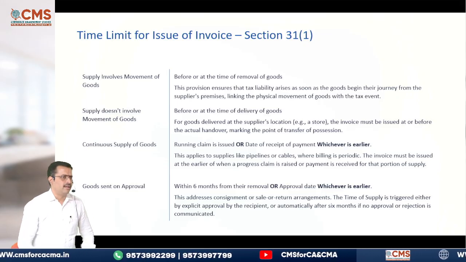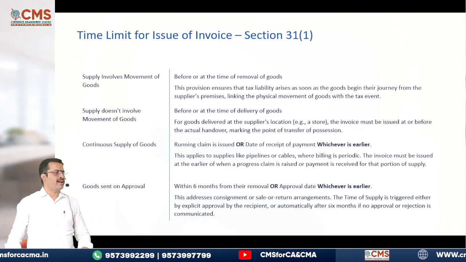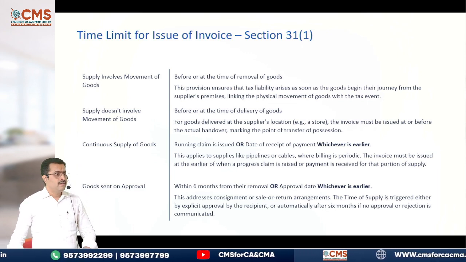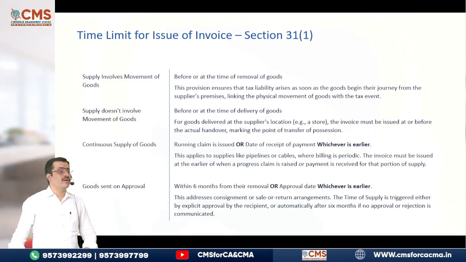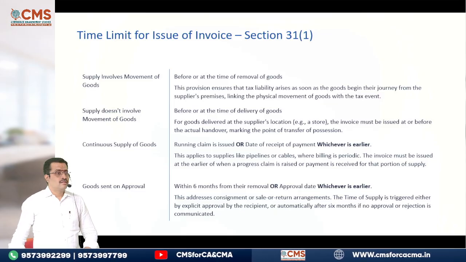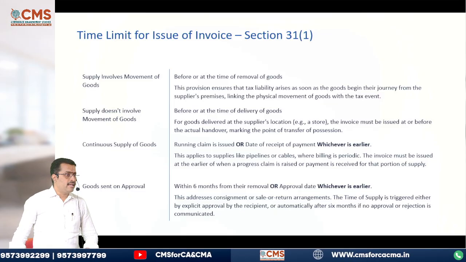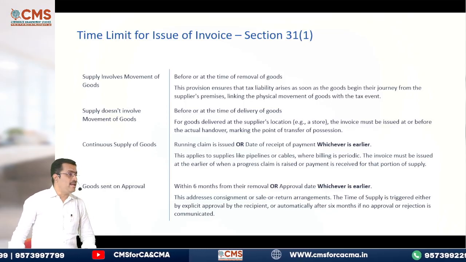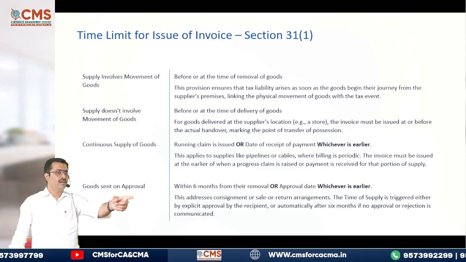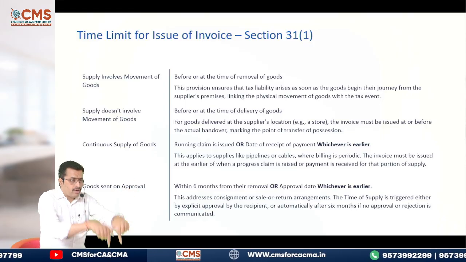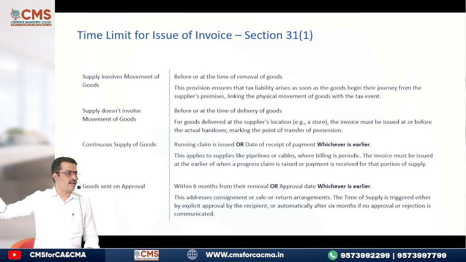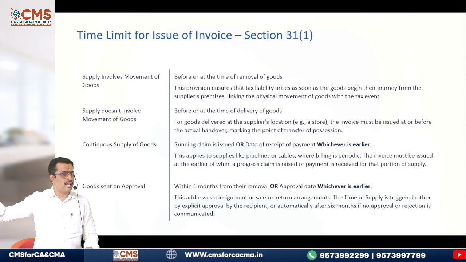Listen. You have in your Sale of Goods Act, sale and agreement to sell. What is the difference between sale and agreement to sell? In sale, transfer of ownership takes place immediately. Agreement to sell: you enter into an agreement today to sell goods at a future date. Correct or not? That's called agreement to sell. Am I right or not?